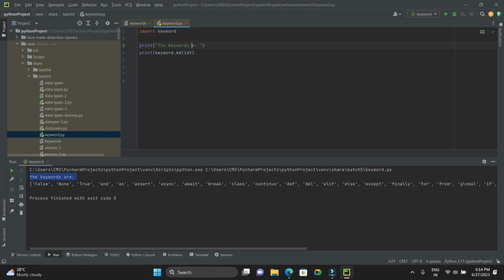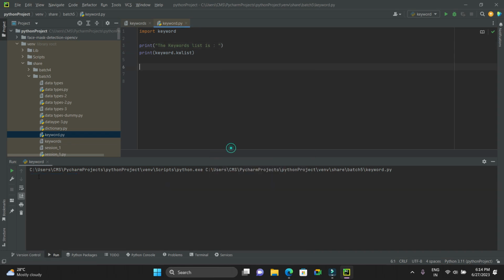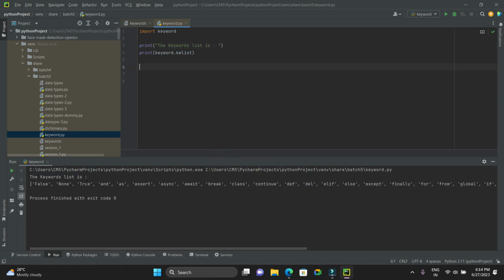The keywords list is next line. See, whatever you gave there will be reflected on the console as it is. And with this keyword dot, with the reference of this keyword class, a built-in library, we are going to print our key. kw is nothing but keyword, guys. kw list means keyword list.